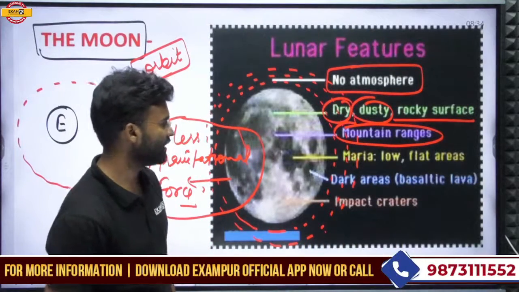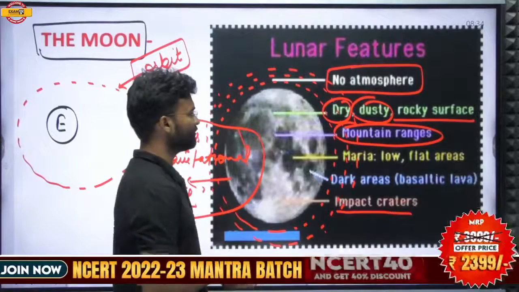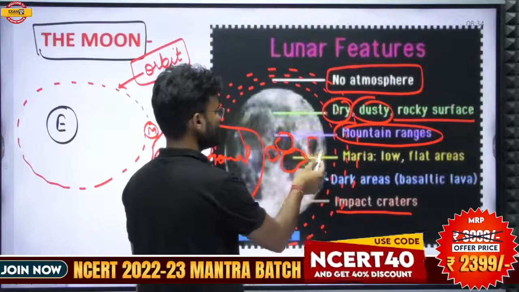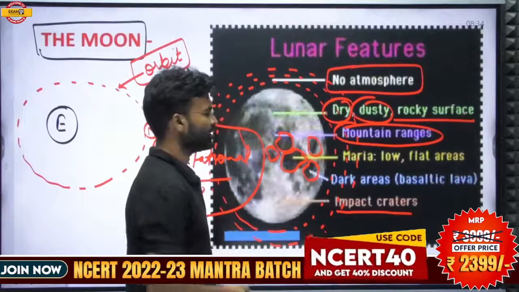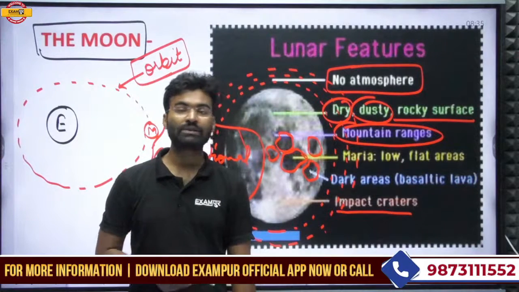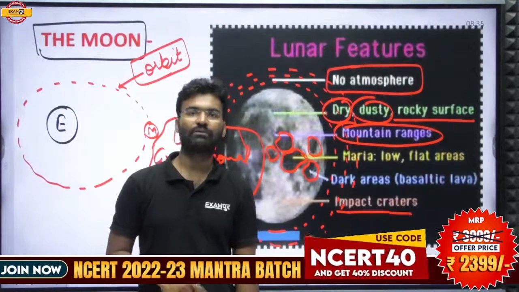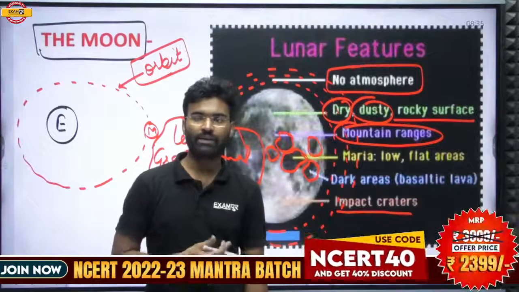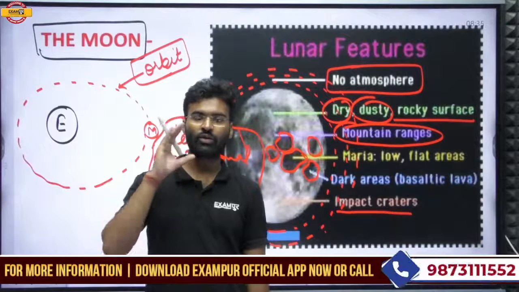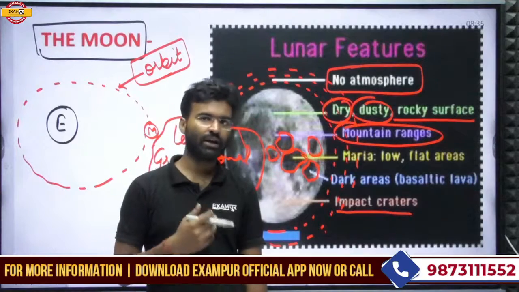Maria, the low and bright areas, dark areas, impact craters. The area of the moon which appears darker from the Earth is a darker area, because this dark area is made of basaltic lava, and basaltic lava is dark in color. And there are many mountain ranges located on the moon, and that is why, if we look at the moon, many spots appear from the Earth.